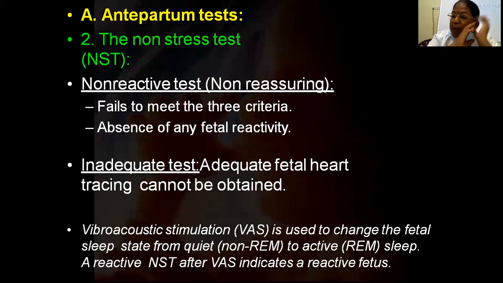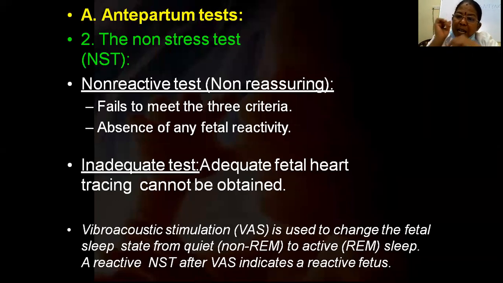This VAS is used to change the fetal state. Sometimes what happens is the baby is sleeping when we are doing the test, and the mother is not able to feel the fetal movements. So we are saying that there is no movement in 20 minutes, but we have to see that the baby may be sleeping. So change the time, or use vibroacoustic stimulation. It will change the fetal sleep from the quiet state, that is NREM, to active sleep, and we will stimulate the fetus with the vibroacoustic stimulation.